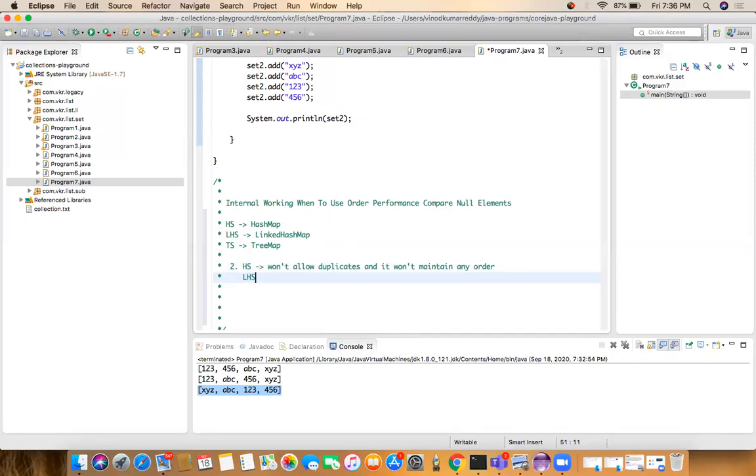Coming to the linked HashSet, the linked HashSet also won't allow the duplicates, and it is maintaining the order.